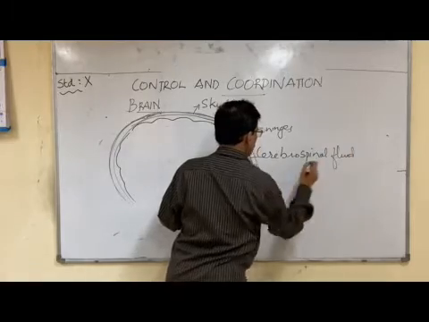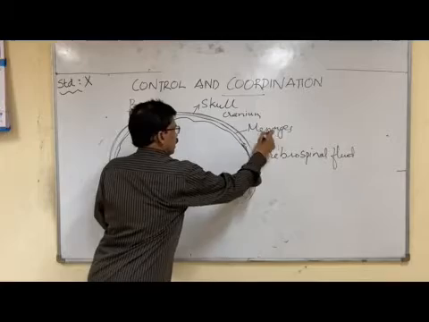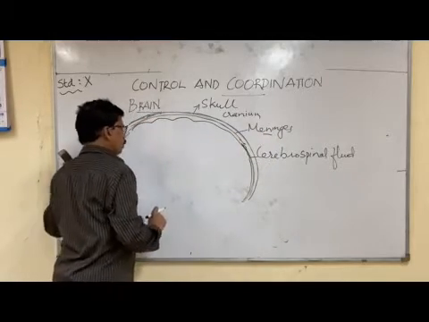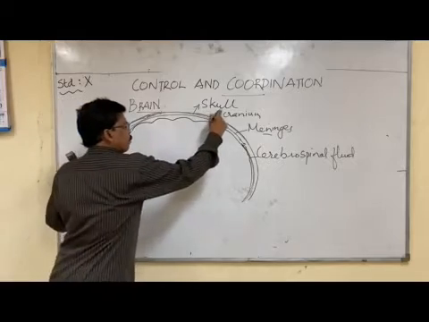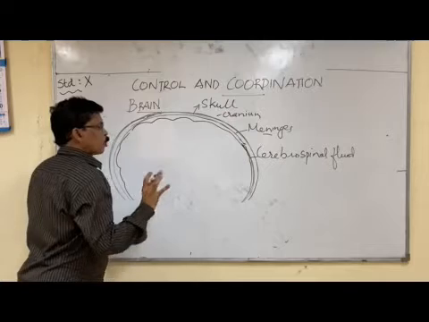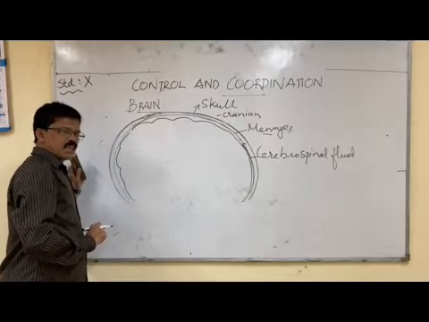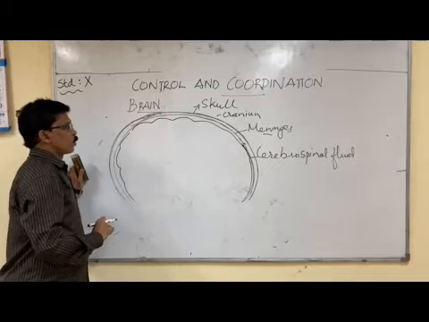In between the meninges, the layers, there is filled a fluid. That fluid is called the cerebrospinal fluid. So cranium and cerebrospinal fluid protect the brain from external shocks and injuries. So this is how the brain is protected.